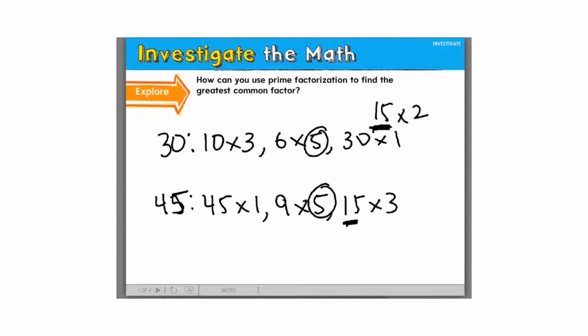I just wanted to expose you to both ways, because some people are going to use way number 1 all the time no matter what, and some people are going to use way number 2 more often. For the assignment today, you can choose which way works best for you, and it's probably going to depend on the question. Once you see the question, if you think you already know all the factors of that number, go ahead and list them out. If you'd like to do factor trees, go ahead and do it that way. Whichever way you think works best for you, and everybody's different. Yes?